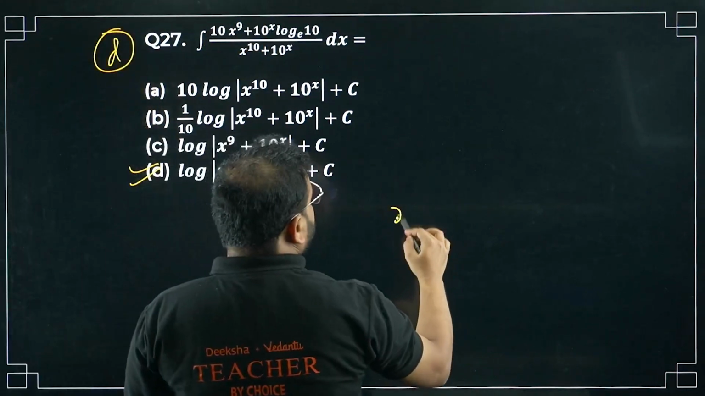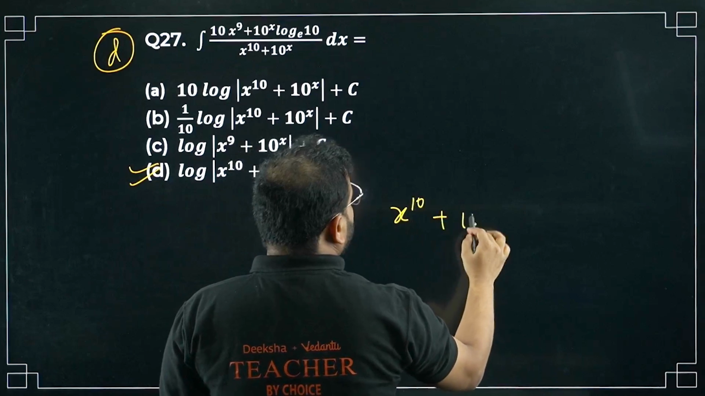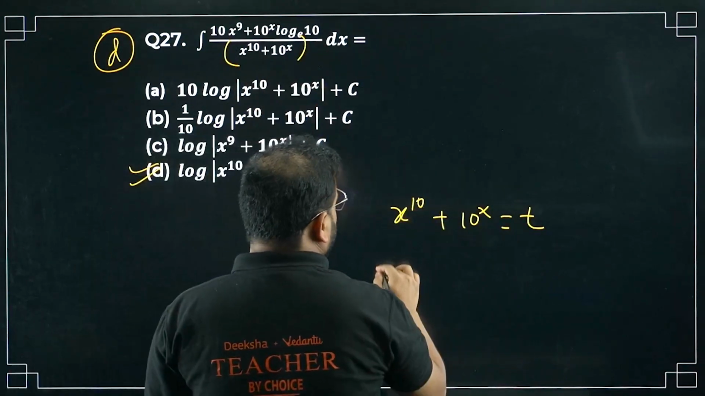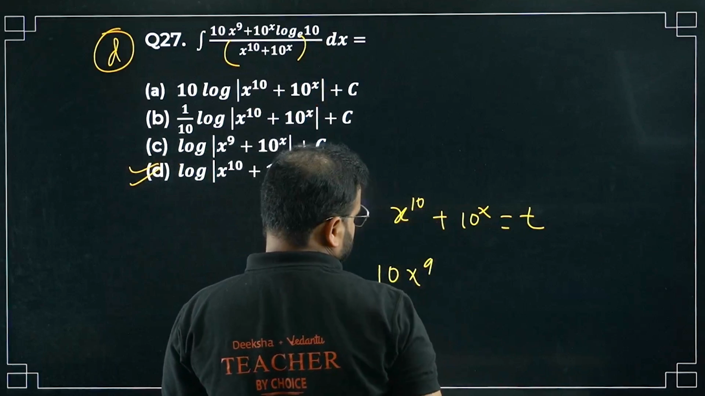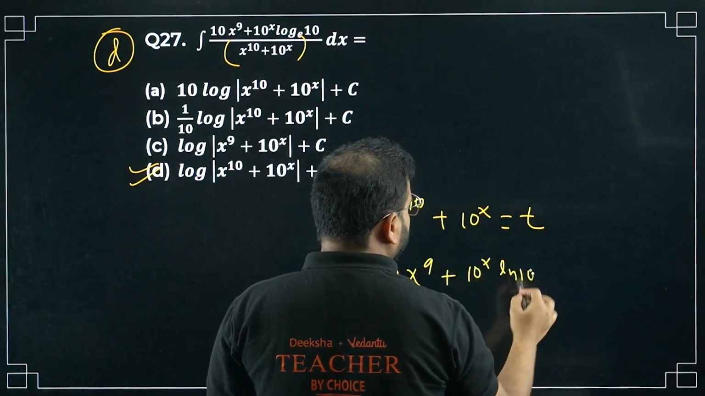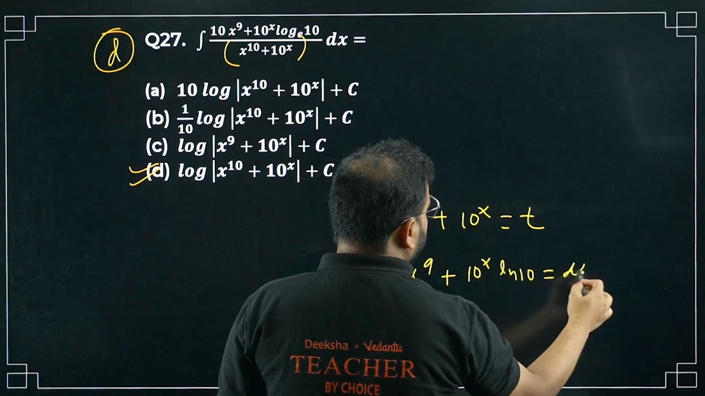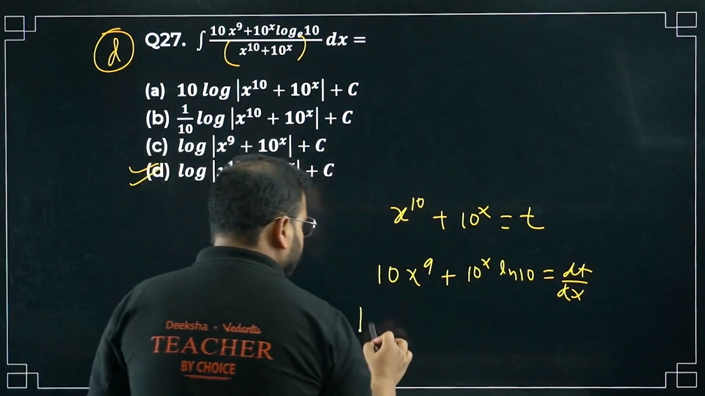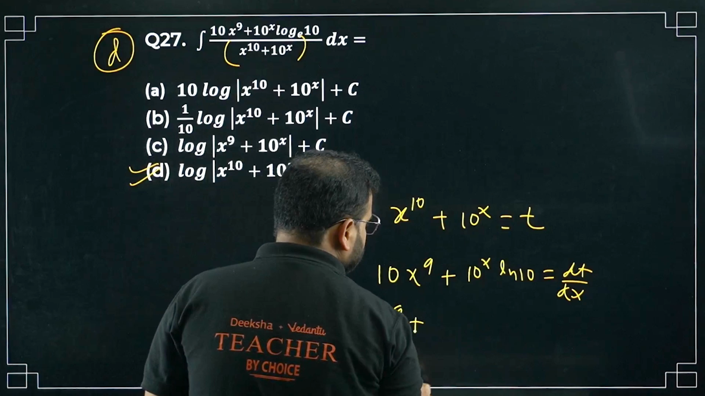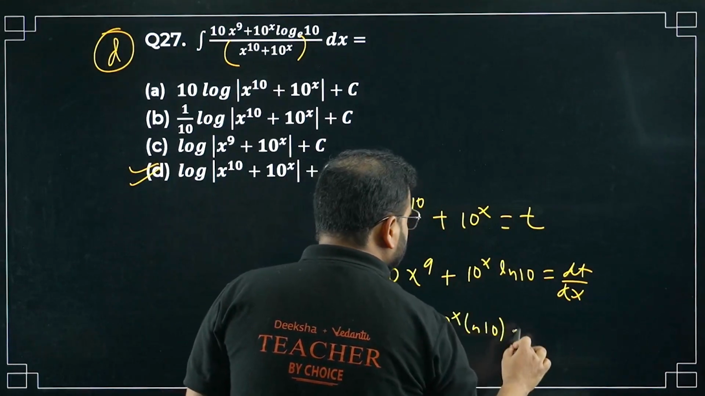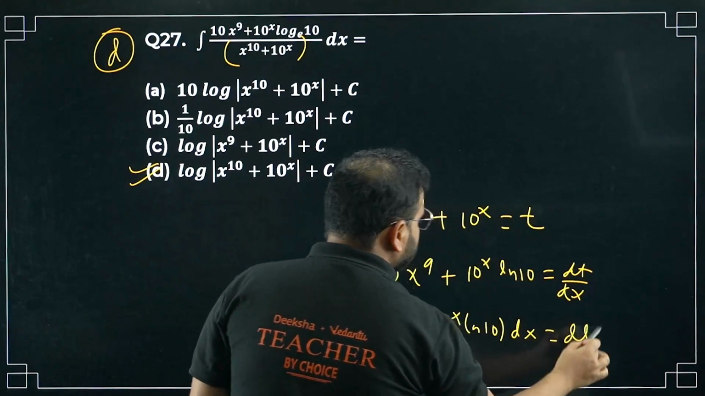Check this out. Take x power 10 plus 10 power x as my t. The denominator, what will happen to this? 10 times of x power 9. Differentiate this, and this will be 10 power x ln 10 equals dt by dx. Cross multiply. What are you going to get? 10 times of x power 9 plus 10 power x times ln 10 times dx equals dt.